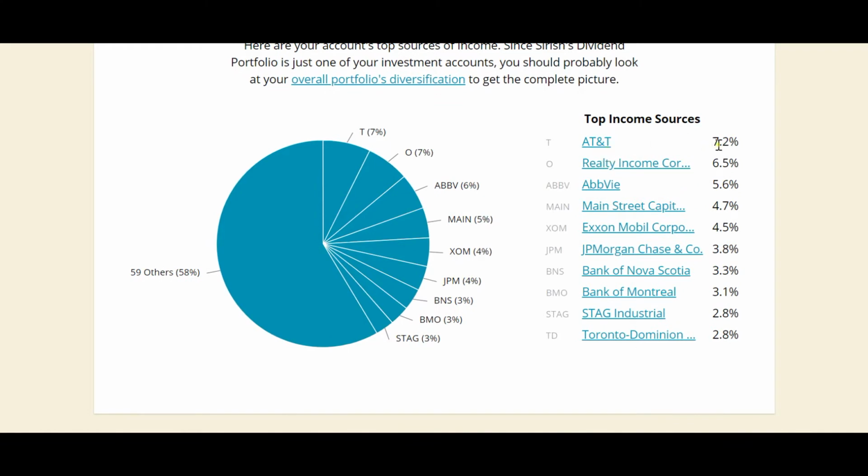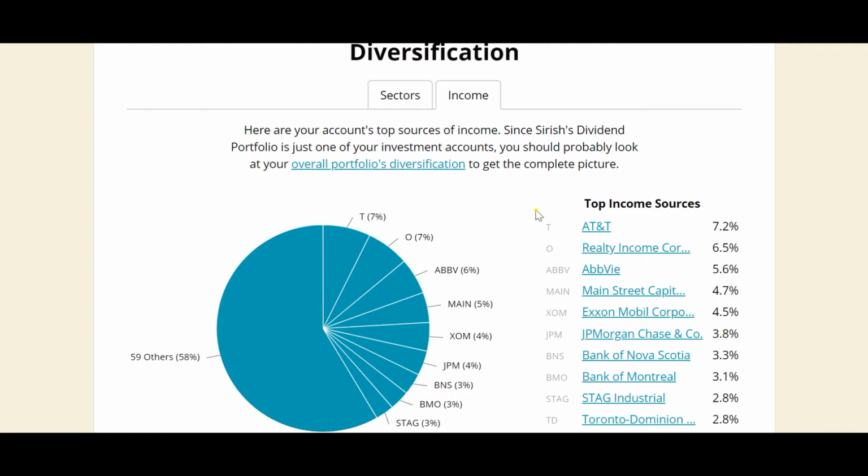AT&T is providing an income of around 7.2%, O-Realty is 6.5%, and this is the income percentage of various holdings. A good rule of thumb is no holding should provide more than 5% of your income. Currently I have more, but I plan on reducing these and having more diversification in each sector.